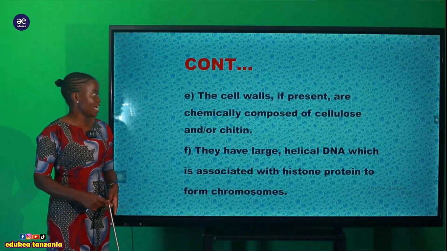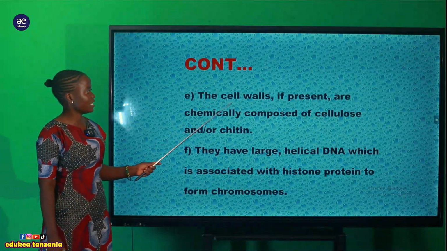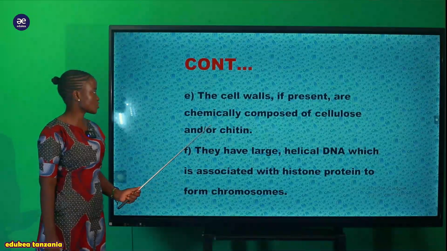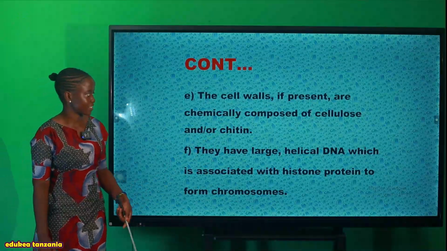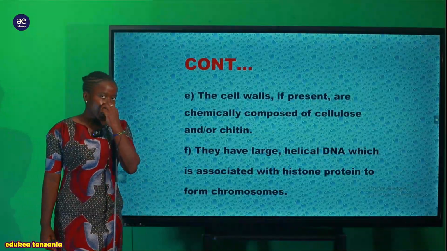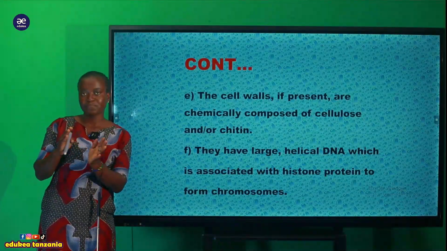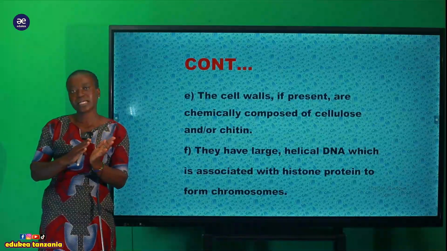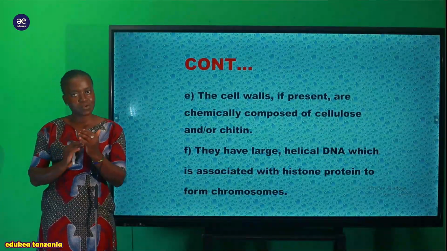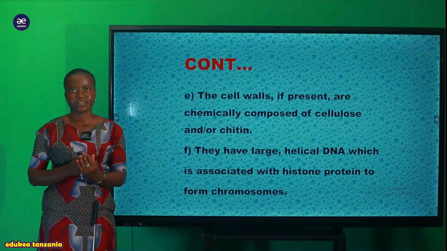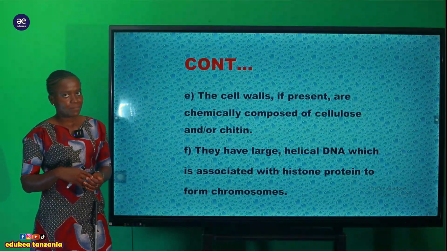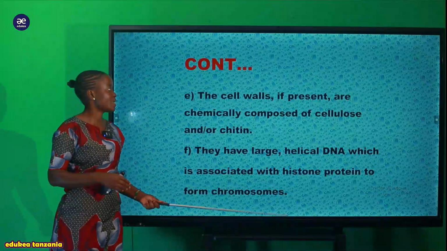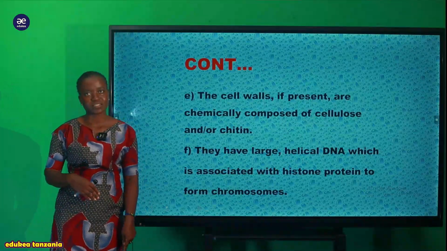And another feature here, we can say that the cell wall, if present, is chemically composed of cellulose or chitin. So kama kwa hao organism, that is plant cell and animal cell, kama watakuwa na ile cell wall yao itakuwa imetengenezwa na cellulose au na chitin. For example, within a plant cell there is a cell wall, but that cell wall is made by this structure ambayo inaitwa cellulose.